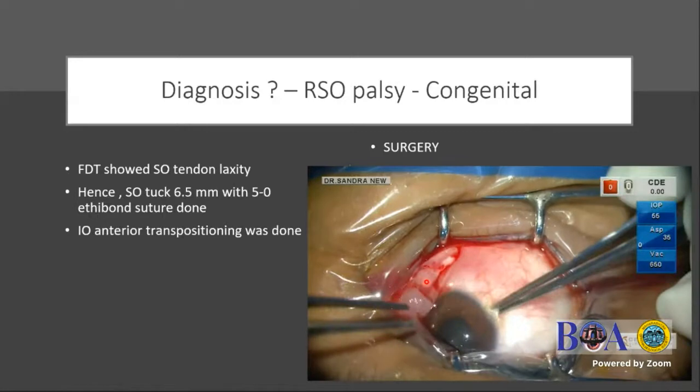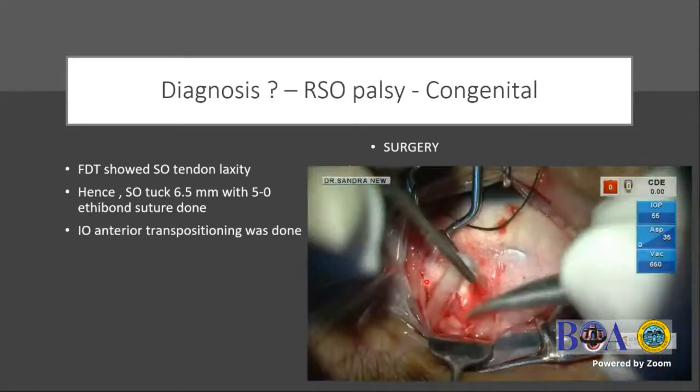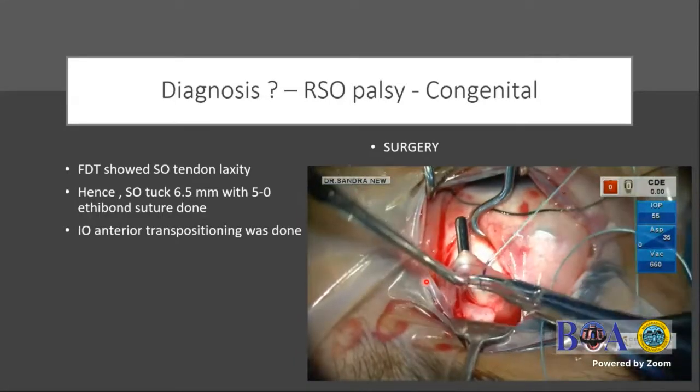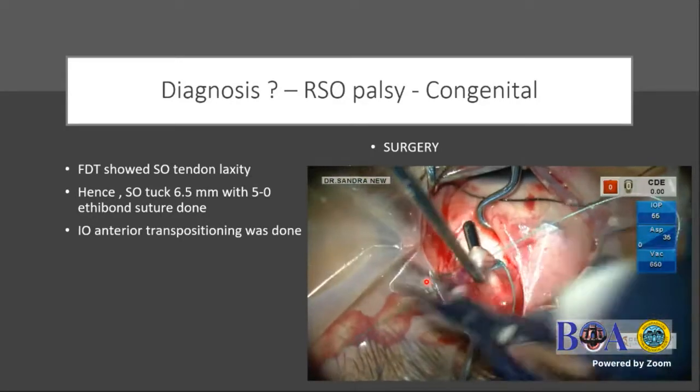And so we did an intraoperative forced duction test for the superior oblique. It was extremely lax. And I usually prefer a nasal approach for the superior oblique tendon. You can see how long and lax it is. So the diagnosis of the congenital SO palsy here is confirmed.